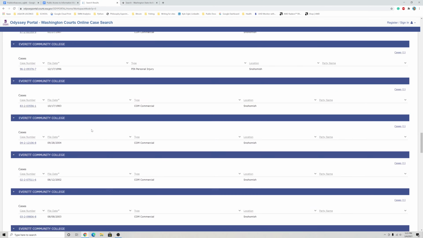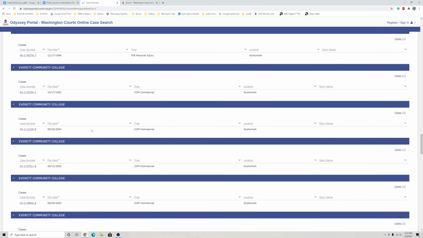I'm not saying don't go and print out 1,500 pages, but it is not a good use of time, and I guarantee that one page reads like 20 pages, so try and get the least amount of pages with the most amount of information. Take the case number from Odyssey portal and copy and paste that into Washington Digital Archives to see the different sections of the case.